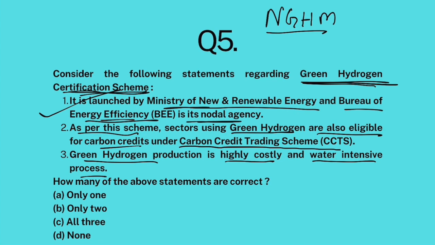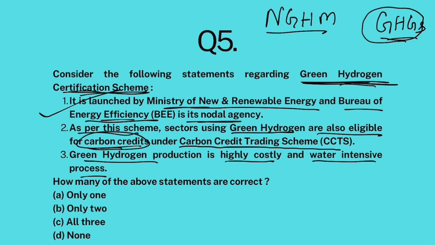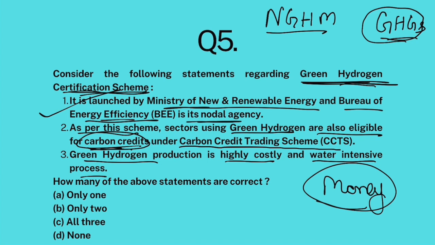Now, if an industry or a factory uses green hydrogen instead of other fossil fuels, then definitely that industry is reducing its greenhouse gas emissions because it is using green hydrogen instead of fossil fuels, right? So, because it is reducing its greenhouse gas emissions, it will be provided carbon credits. These carbon credits can be sold by this industry for money. So basically, if an industry uses green hydrogen, it earns carbon credits and it can sell those carbon credits. So there is a financial incentive to use green hydrogen, right? Now, this carbon credit is under carbon credit trading scheme. So this is correct.